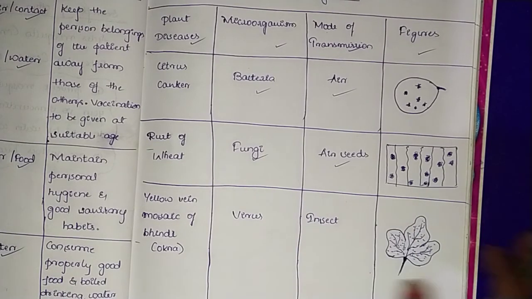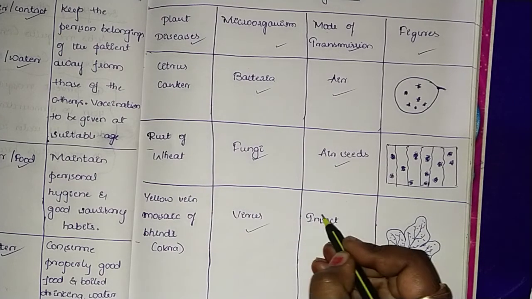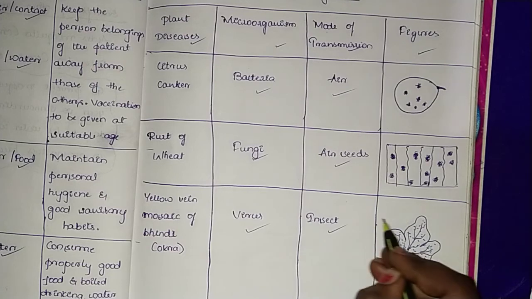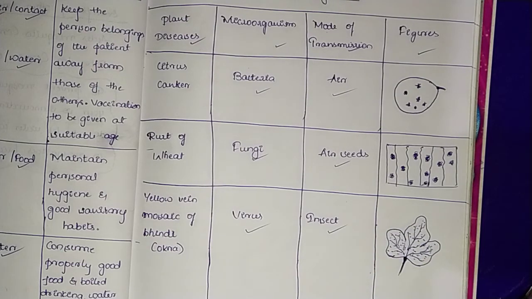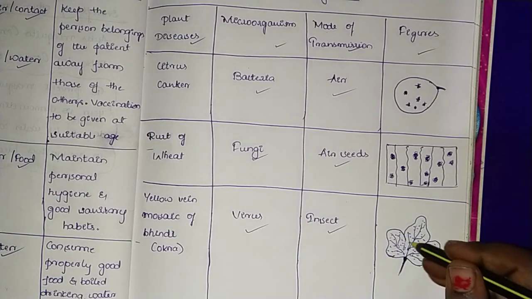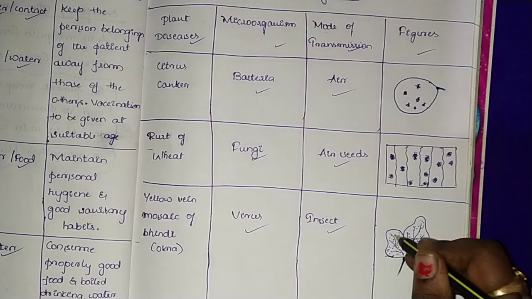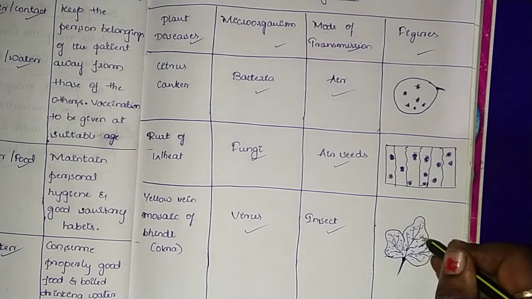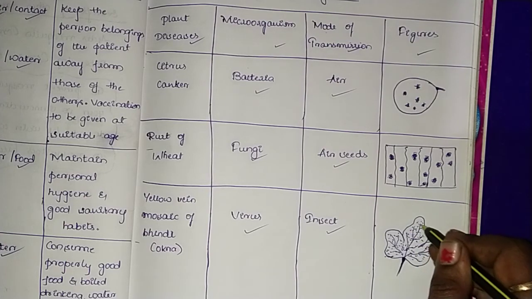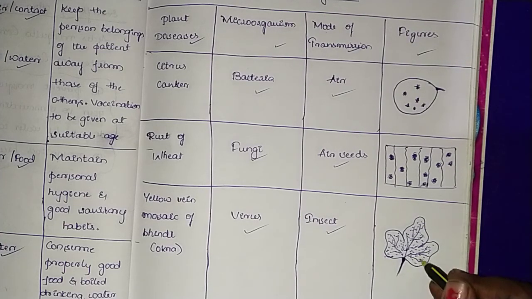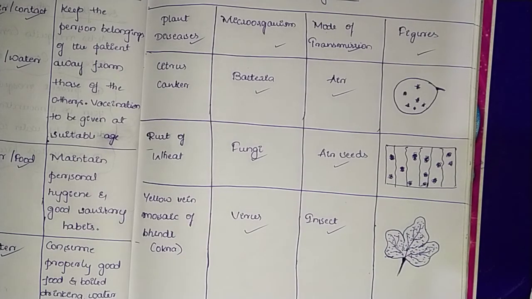And the next plant disease we have here is yellow vein mosaic of bhindi, okra we call it. Okay, the microorganism is virus and the mode of transmission is insect. This is insect, and the figure is like this. What happens on the leaf part of the mosaic plant? On the dotted leaves, there will be dots like this, patches. Okay, like this it will be. So yellow vein mosaic of bhindi.